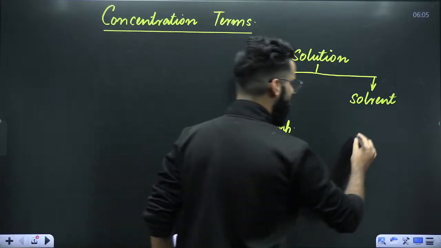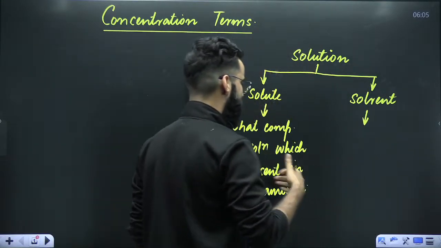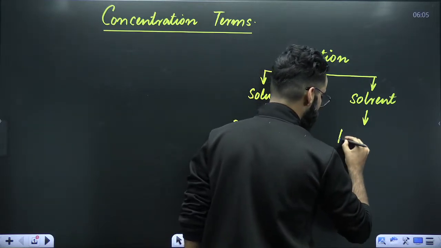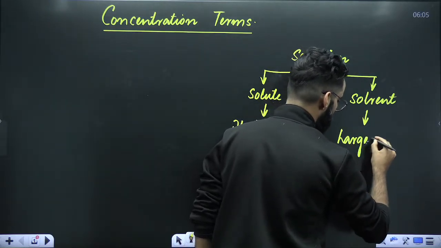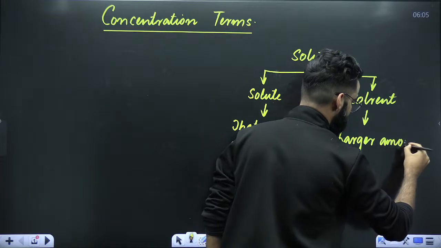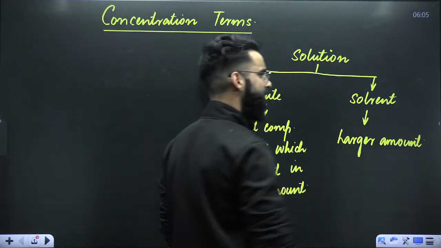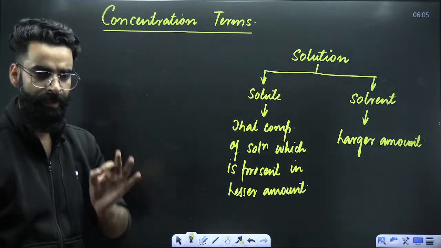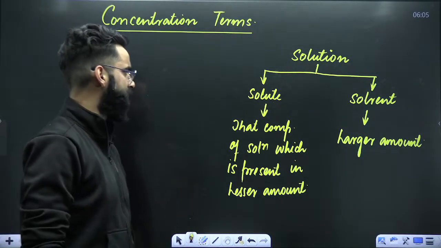And solvent is defined as that component of the solution which is present in larger amount. These two things I would want all of you to remember from now on, right?